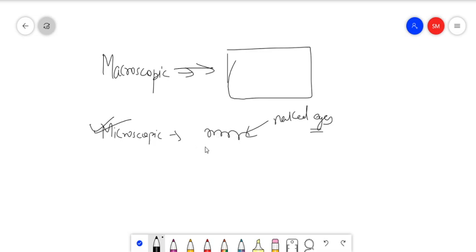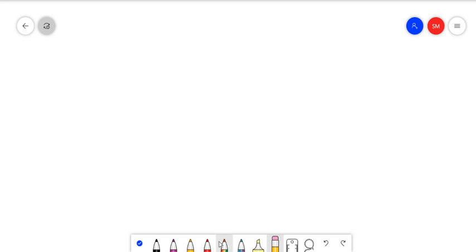Now coming on to the next part. Let me rub the board. There are a few physicists, people who have done very well in physics and given some principles. There might be a chart in your NCERT book. Even if it is not there, it is not important. For example, there was Archimedes, who gave the principle of buoyancy, which you have learned in class 9.